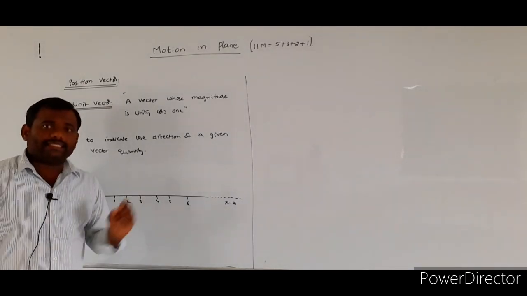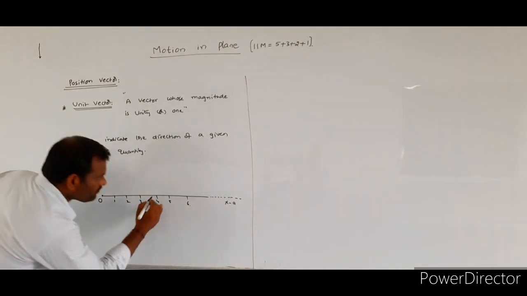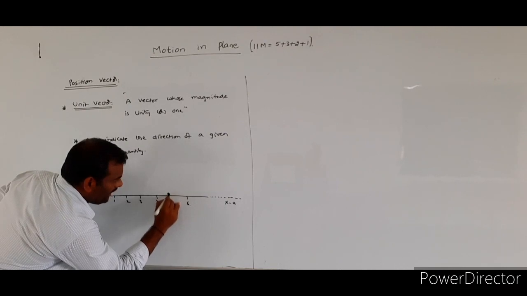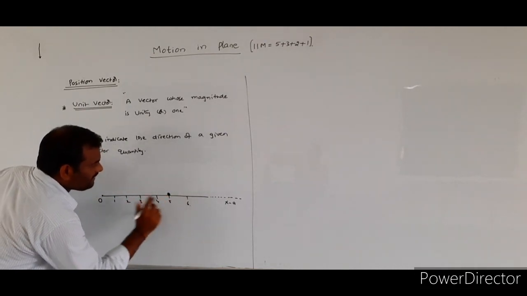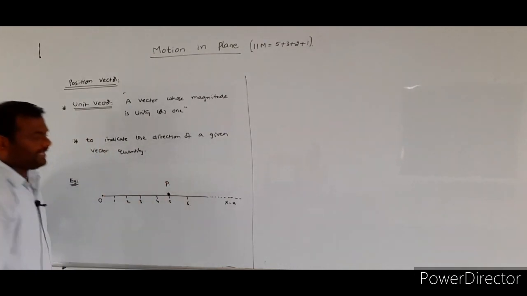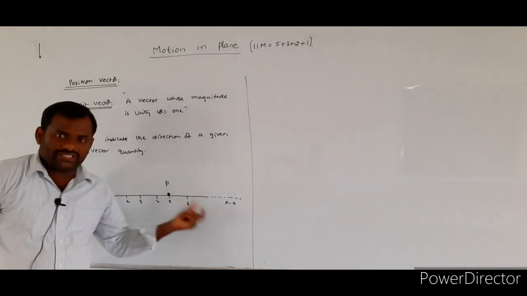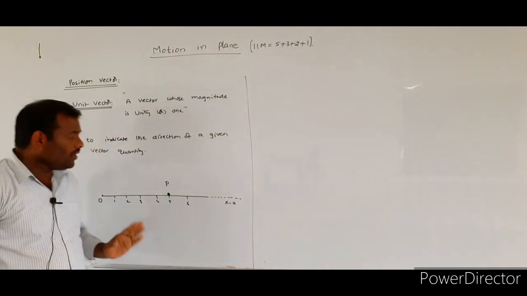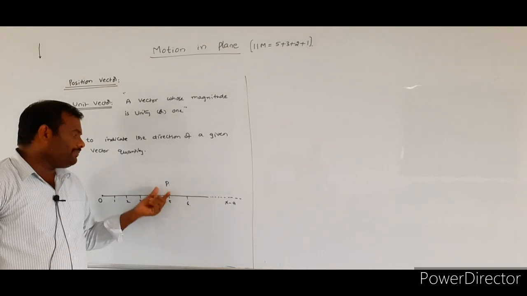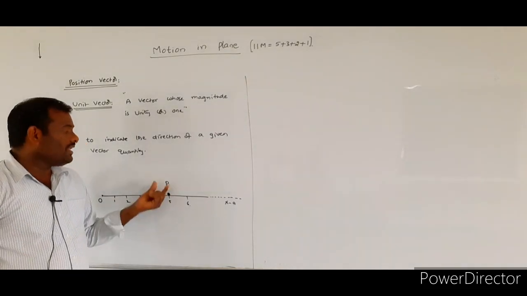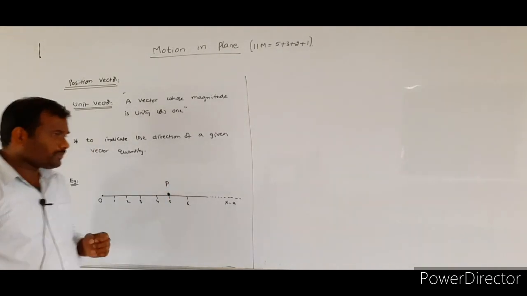Along the x-axis, I am assuming that a particle is placed at a distance of 5 units. Over the x-axis, at a distance of 5 units, I consider the point P.